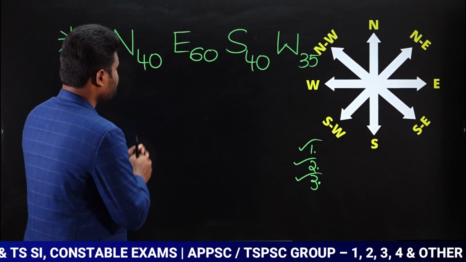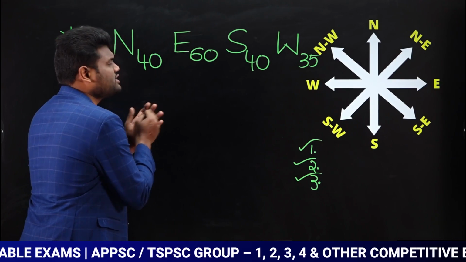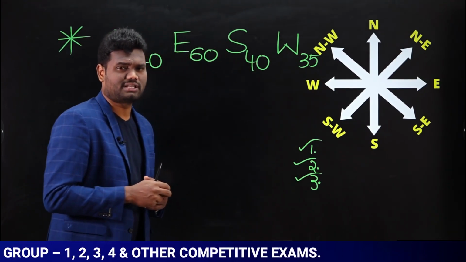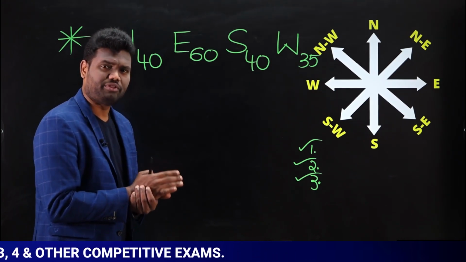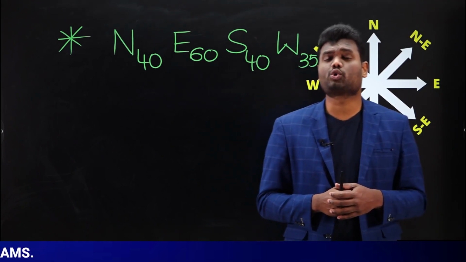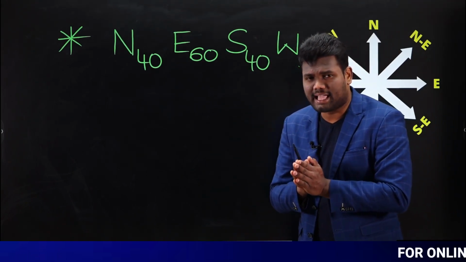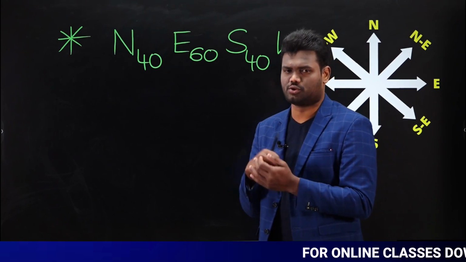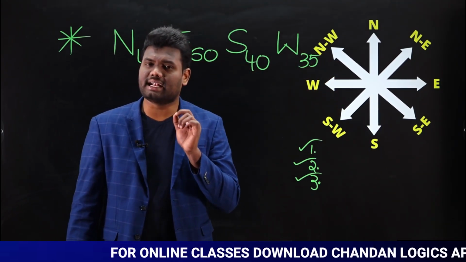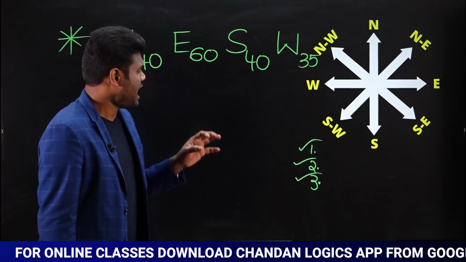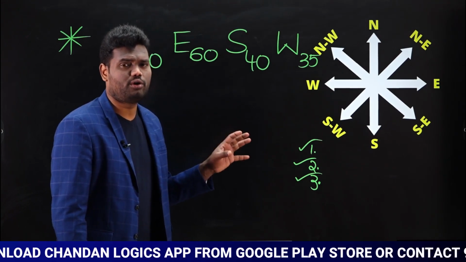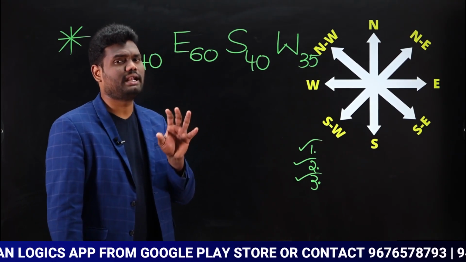Now observe here. Whenever I ask you to solve this question and say the answers for these three, what generally we do is represent the diagram, yes or no? We represent the diagram and then we mark these answers. But truly speaking, representing the diagram is a traditional way to solve this question. The same question can be answered without representing a diagram also. First, I will show you how to solve this question by representing the diagram. After that, we are going to solve the same question without using a diagram.